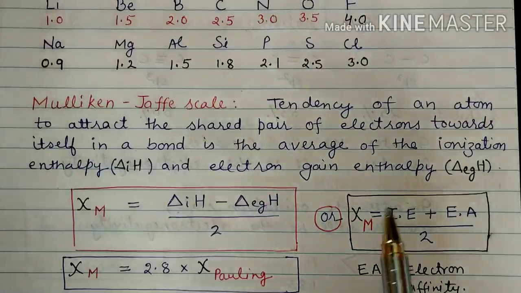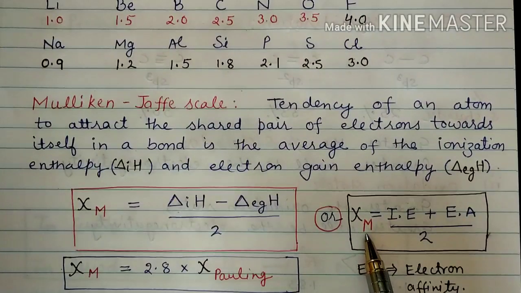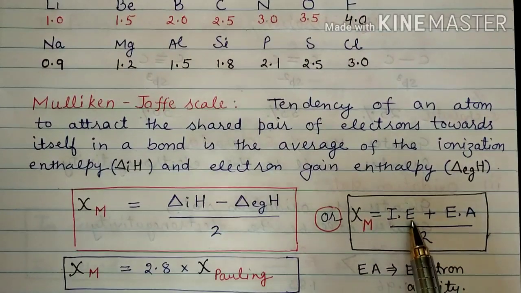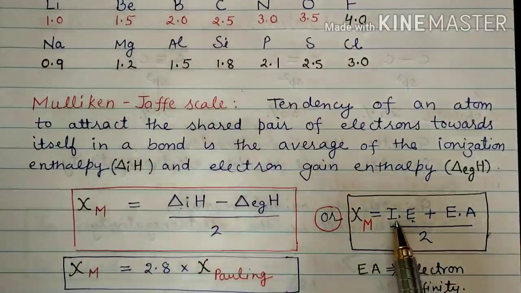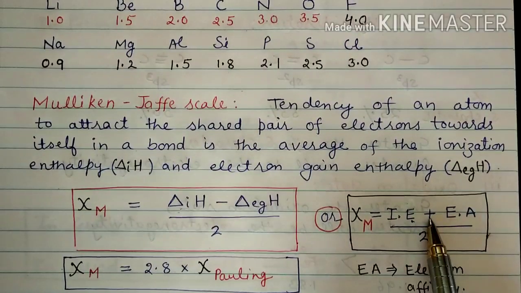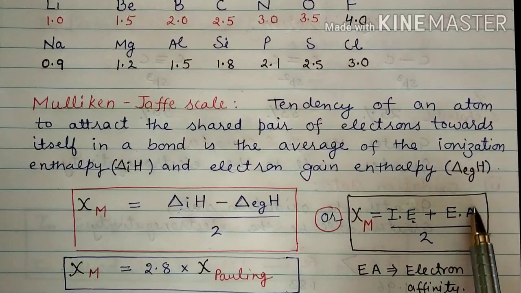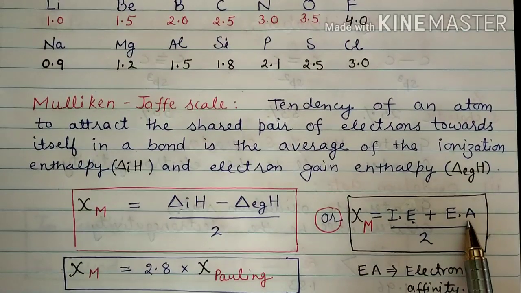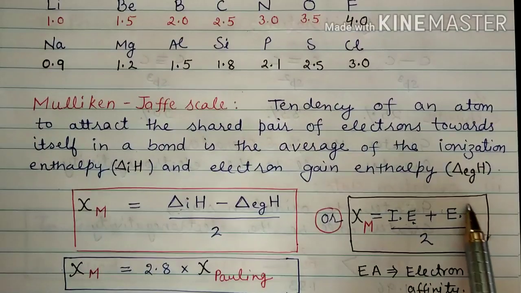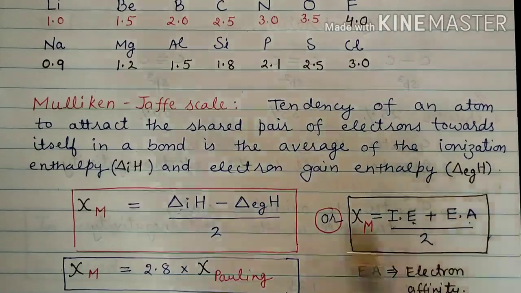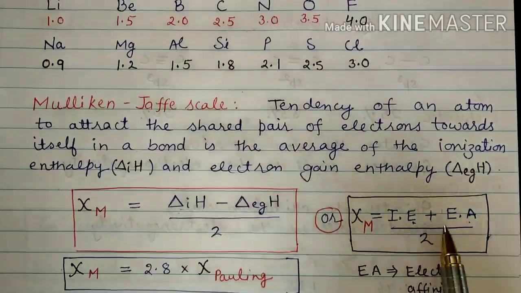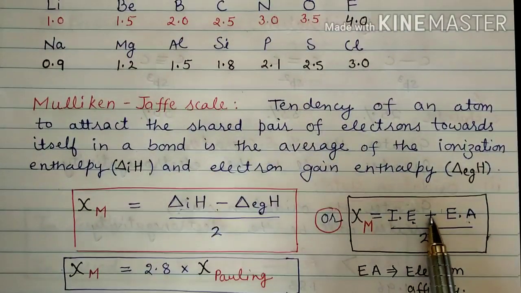Or you can write it like this: chi M is equal to ionization enthalpy plus electron affinity, because EA is electron affinity, and electron affinity is the negative of electron gain enthalpy. That's why minus multiplied by minus will have a positive value.